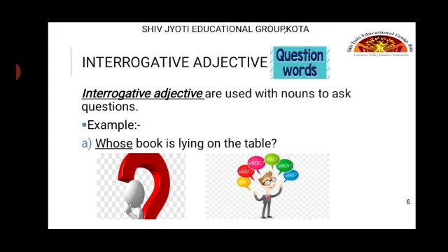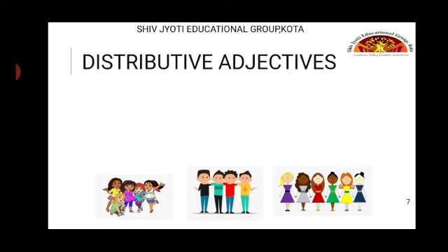Some other examples are also there, in which what is your answer? So your and answer have a relationship and it is questioned by an interrogative adjective, which is what. Whose pen will they bring to you? That means you and pen are somehow related and it is questioned by the interrogative adjective, which is whose. Now coming to the next adjective, that is distributive adjectives.